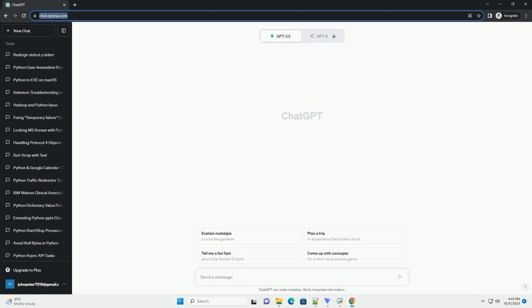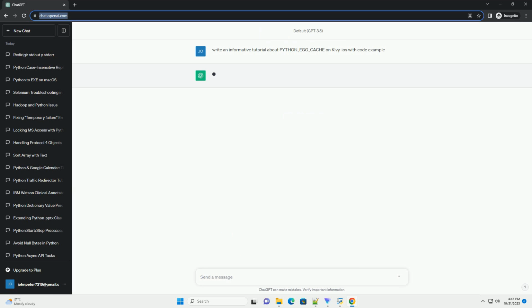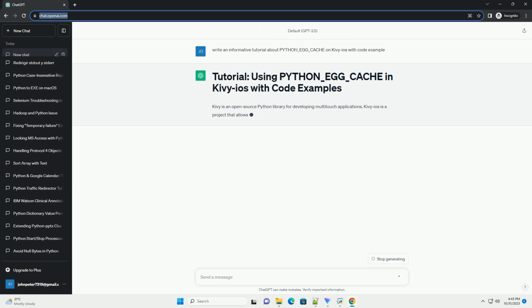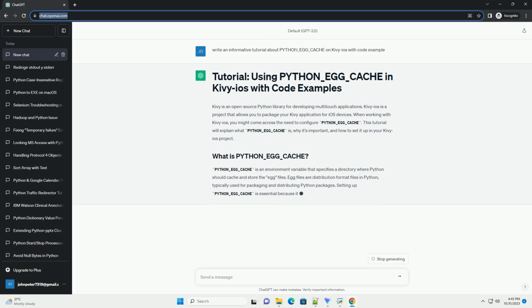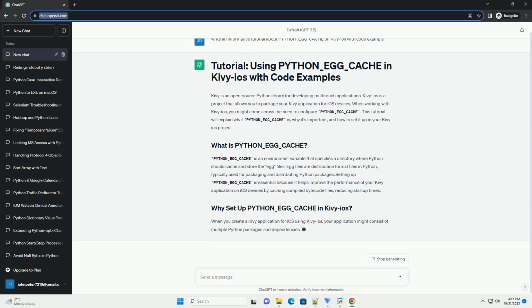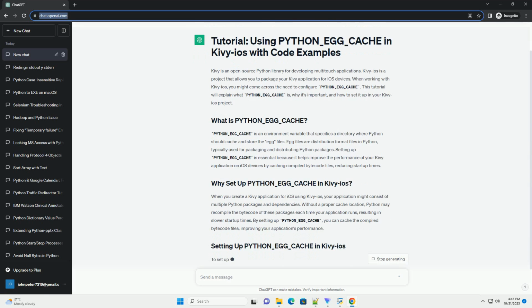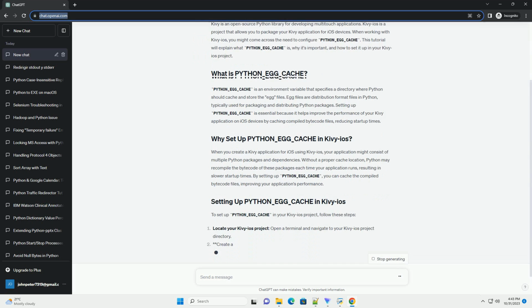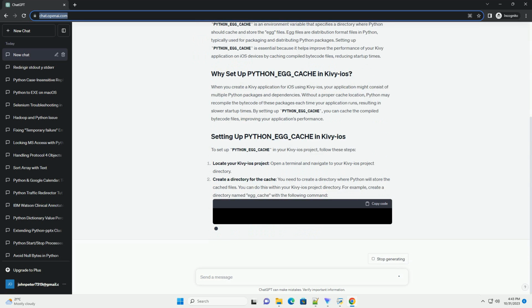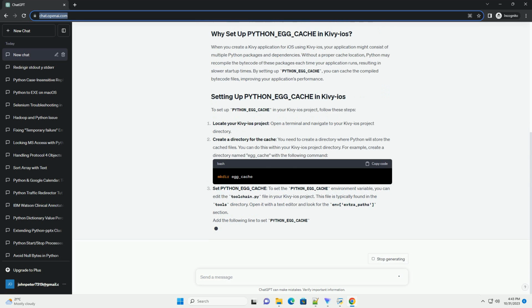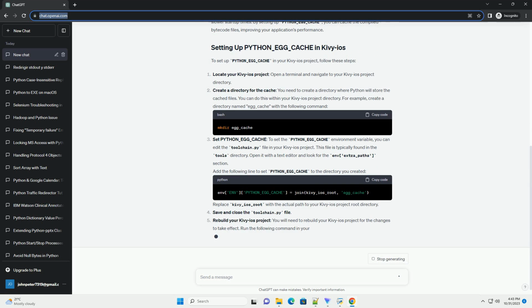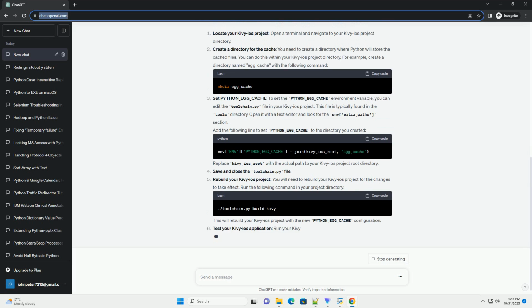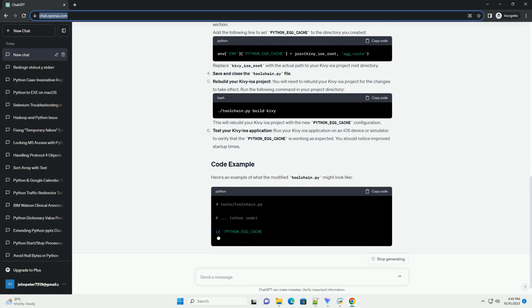Kivy is an open source Python library for developing multi-touch applications. Kivy iOS is a project that allows you to package your Kivy application for iOS devices. When working with Kivy iOS, you might come across the need to configure PYTHON_EGG_CACHE. This tutorial will explain what PYTHON_EGG_CACHE is, why it's important, and how to set it up in your Kivy iOS project.